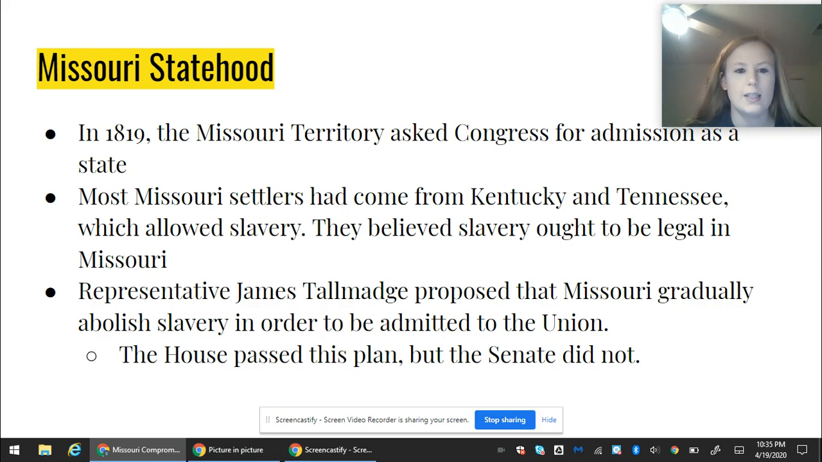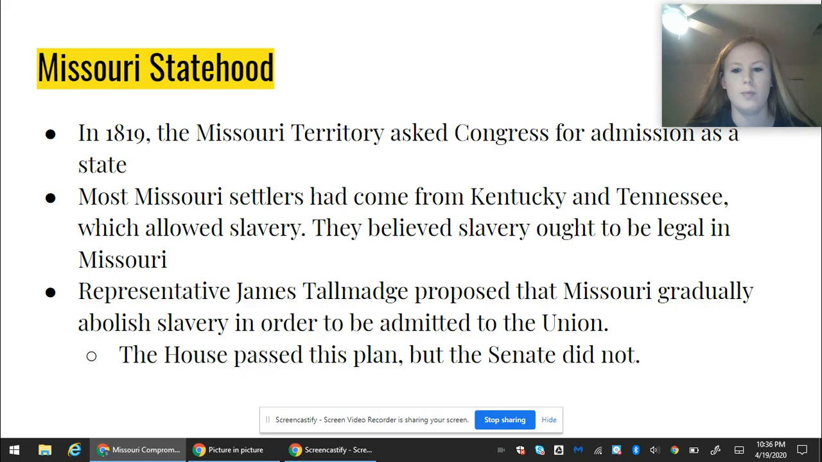In 1819, the Missouri Territory asked Congress for admission as a state. Most Missouri settlers had come from Kentucky and Tennessee, which both allowed slavery. So naturally, they believed that their new state should make slavery legal.